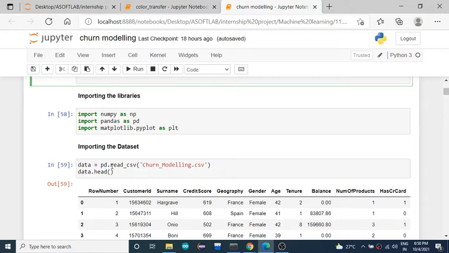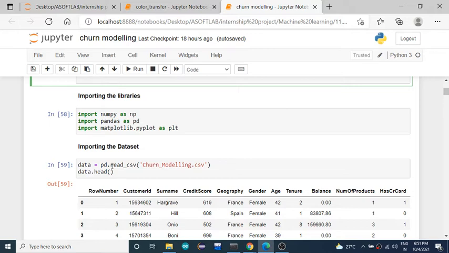If your file has an extension like churn_modeling.xlsx, then you have to use the method read_excel. If your dataset has an extension like .hdf or .json, the methods are different for different types of files. Make sure what kind of file you are using and what method you are using.